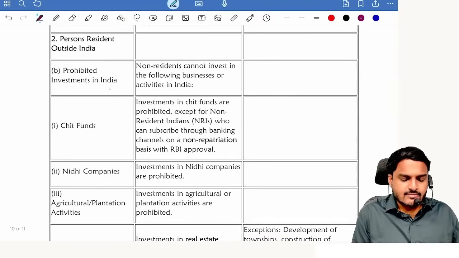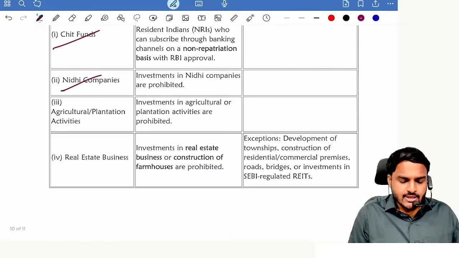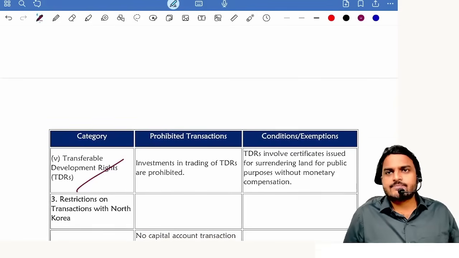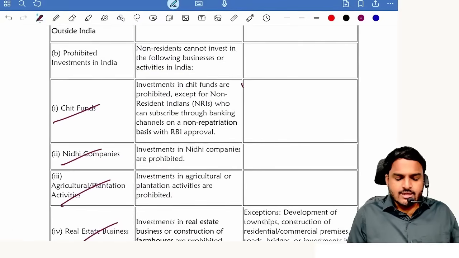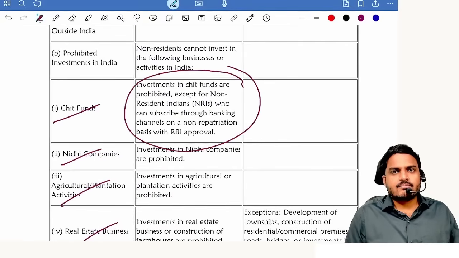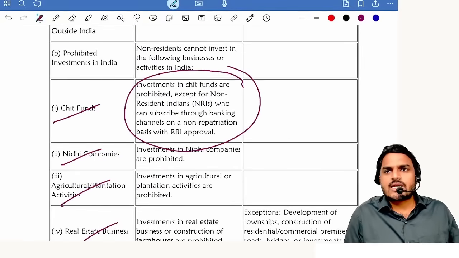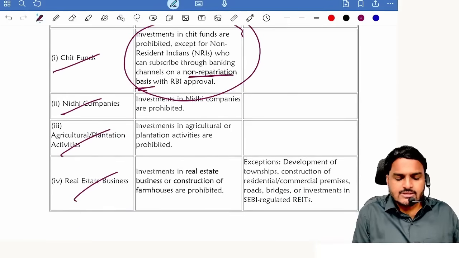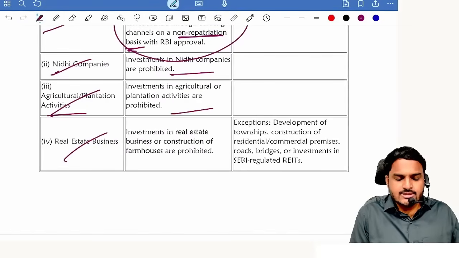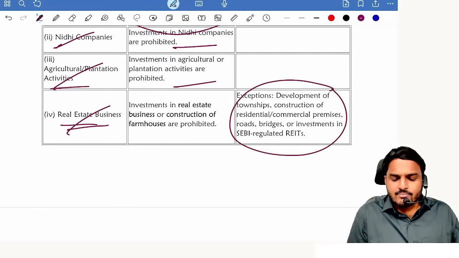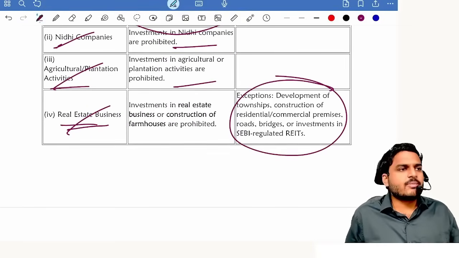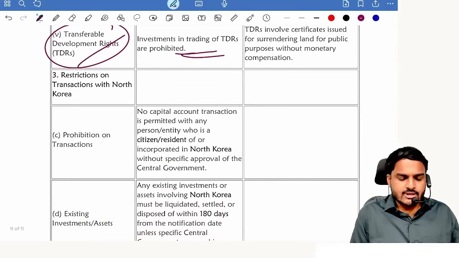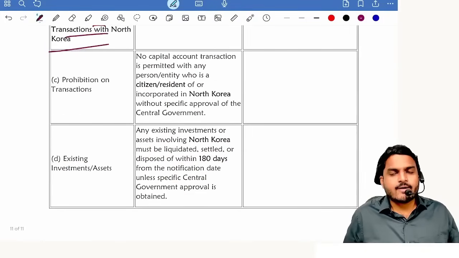Next one, persons resident outside India are prohibited from carrying out how many activities? 5 activities: chit fund, Nidhi company, agriculture plantation activities, real estate business, and last one, transferable development rights. Coming to chit funds, if the state government authorizes, it can, but the subscriber can deposit dollars, but is not allowed to withdraw the chit amount in dollars, non-repatriation basis. Nidhi companies, absolute prohibition. Agriculture, absolute prohibition. Real estate, development activities permitted, other than development activities prohibited. TDRs prohibited.